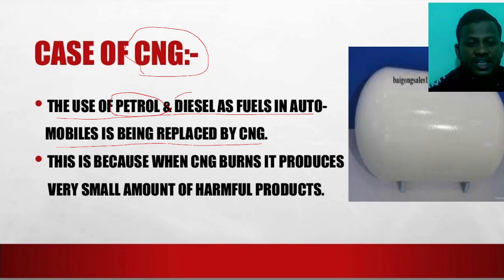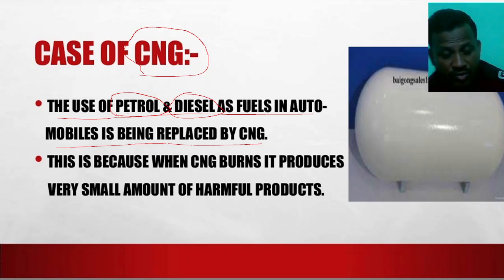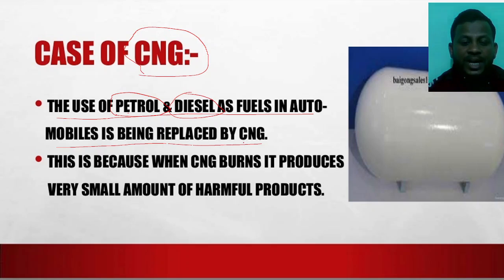We see diesel engine vehicles, that are cars, trucks, motors. We use petrol and diesel as a fuel in automobiles, but nowadays we are replacing them with CNG. Nowadays we use CNG as a fuel.